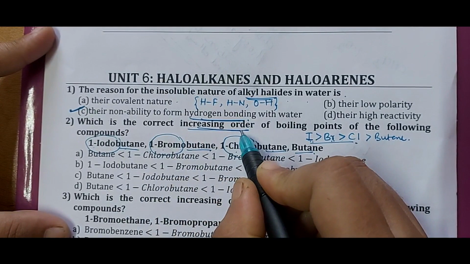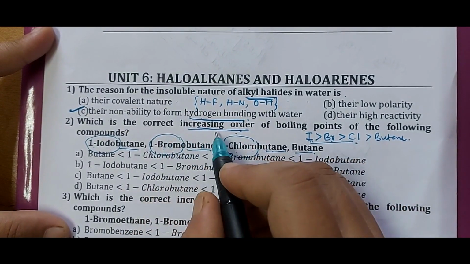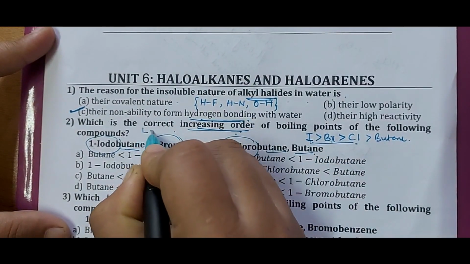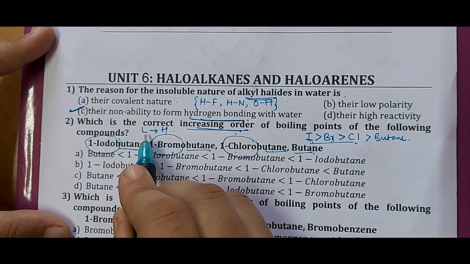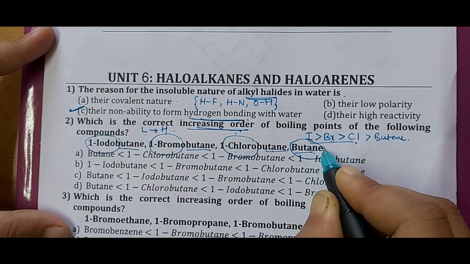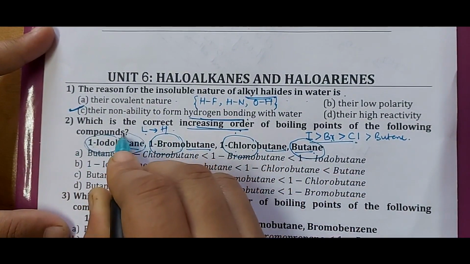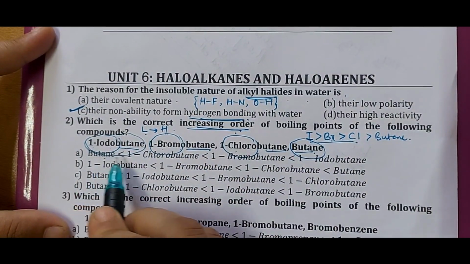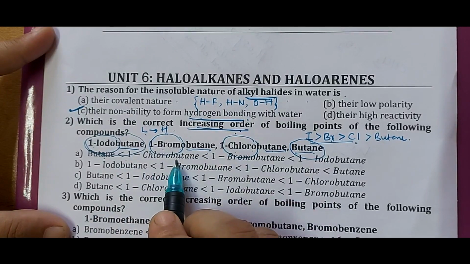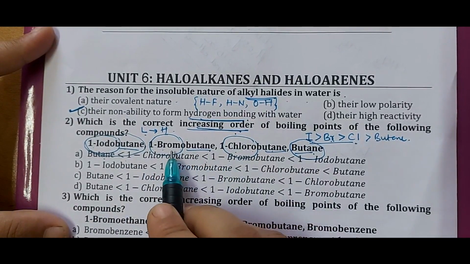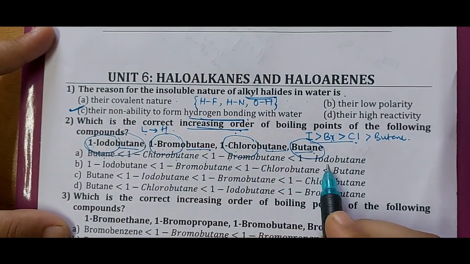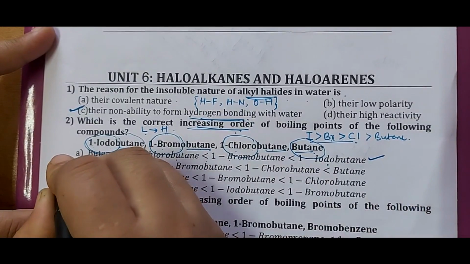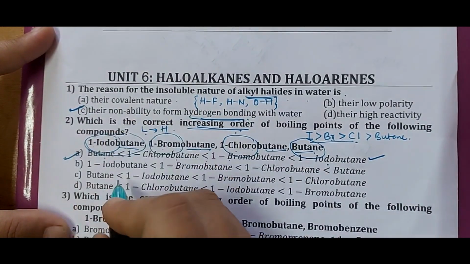Thus the increasing order. Whenever we write increasing order, we have to write it from lower to higher order, meaning which is having the least boiling point and which is having the highest. So lower molar mass of butane will have lower boiling point. Higher molar mass of isobutane will have higher boiling point. So when we consider option 1, butane has lower boiling point than 1 chlorobutane, then 1 bromobutane, and then which is having lower boiling point than isobutane. Hence the correct answer is option A. So for the second question, the correct answer is option A.